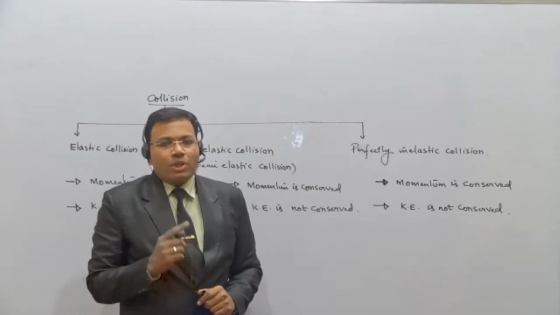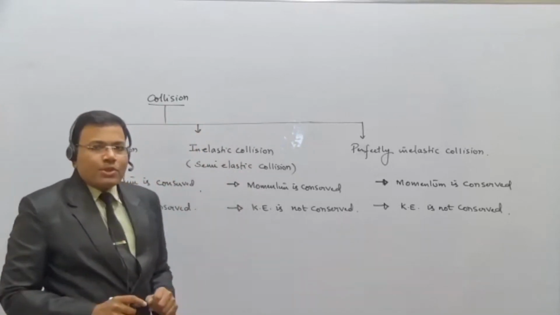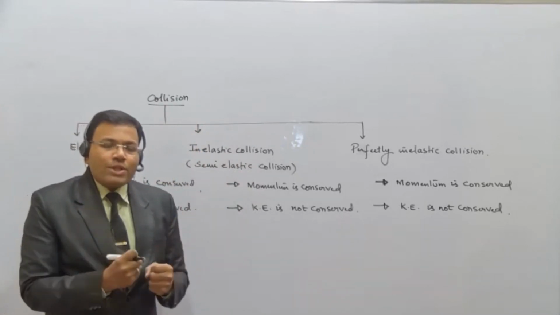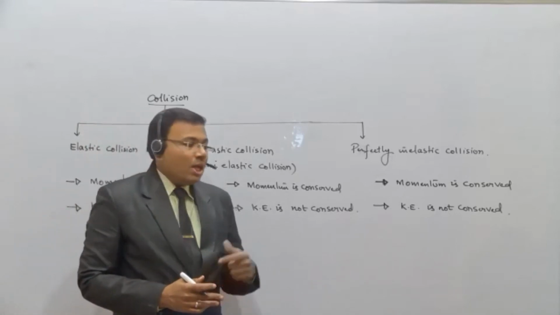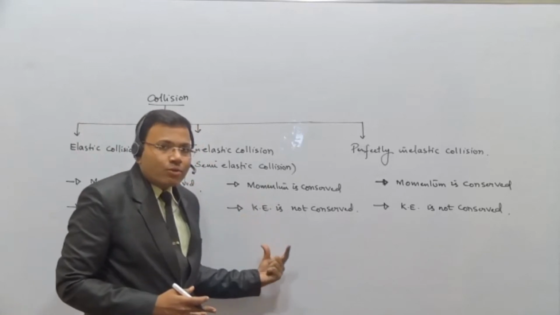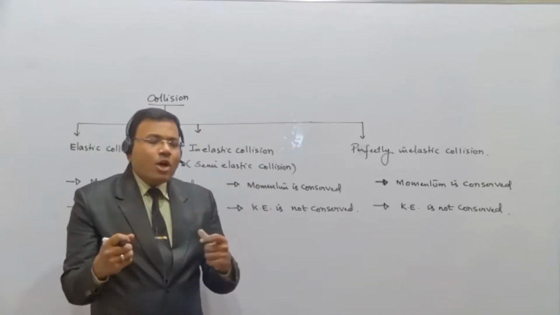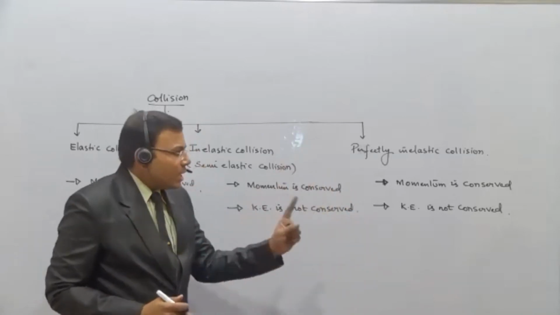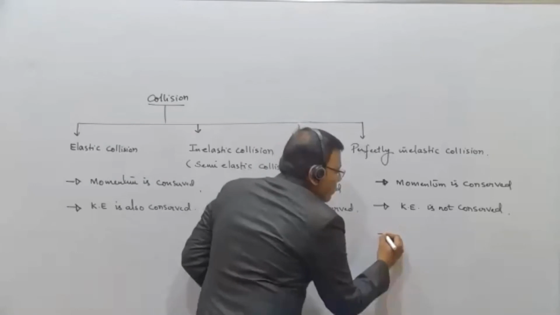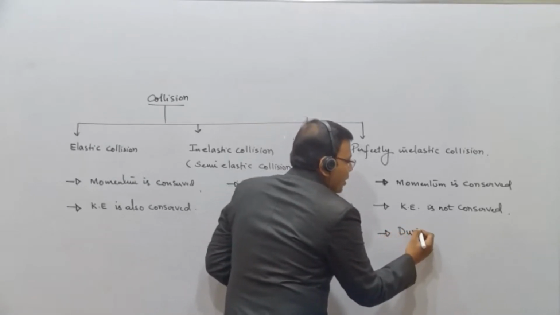Remember one thing. In inelastic collision, the bodies after collision, they will move with their independent velocities. इसमें बेटा क्या होता है, try to understand. collision के बाद the two bodies will get separated और वो दोनों अपनी अपनी velocity से आगे बढ़ेंगे after collision. But in this, यहाँ पे this is a very important point.